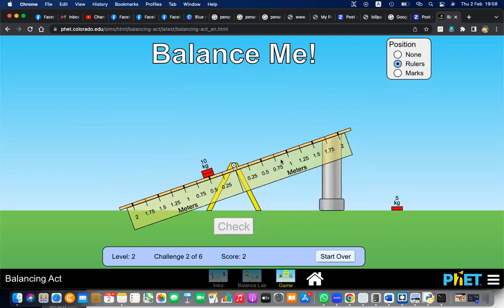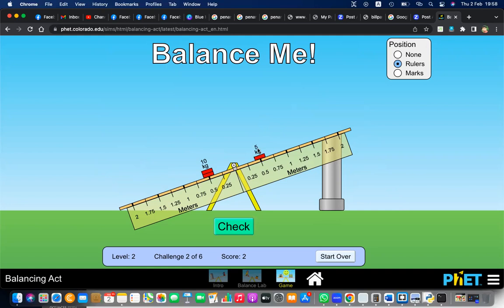Okay, now can you tell me, how can I balance? Where should I keep this 5 kilograms? The 10 kilogram is at 0.5. Then where will you have to place the 5 kilograms? Yes, if I keep this at 0.5, will it balance?